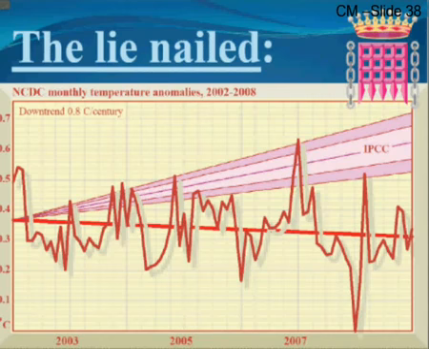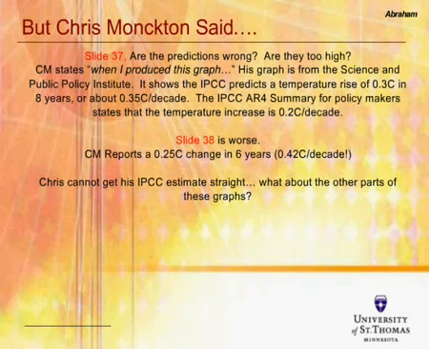And in fact, on the next slide, Chris Monckton shows something very similar. This time the screen image is very similar to the Science and Public Policy Institute, so you'd expect that they are the ones who originate the data. But he does mention the NCDC monthly temperature anomalies, 2002 to 2008. So again, he's trying to make the point that the IPCC shows temperature rising and the actual temperature is going down. So let's take a retrospective view on the 2 previous slides from Chris Monckton's presentation, slides 37 and 38.